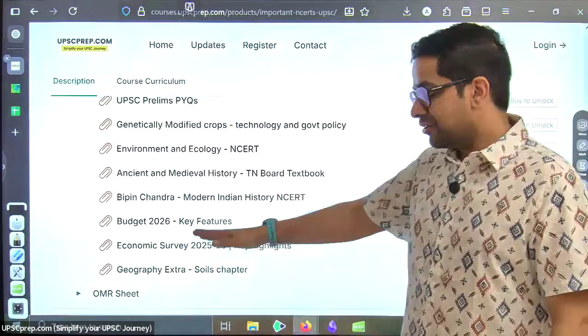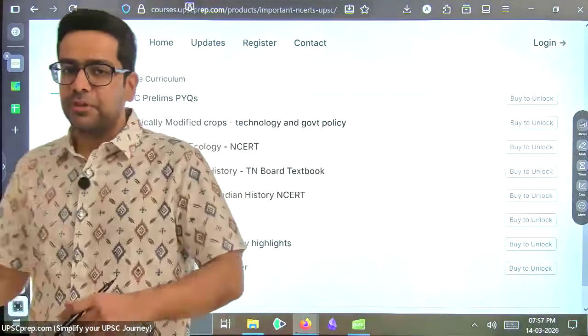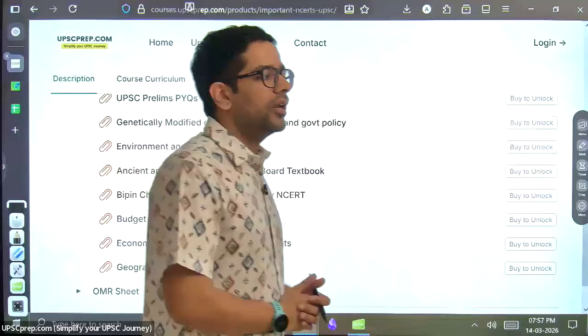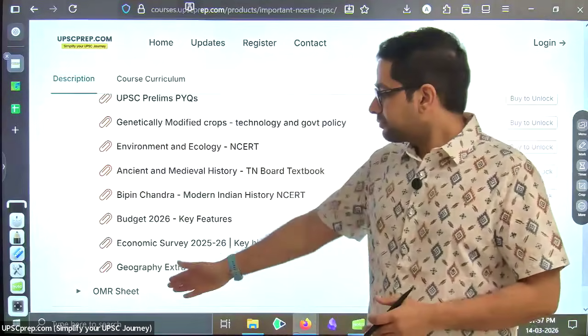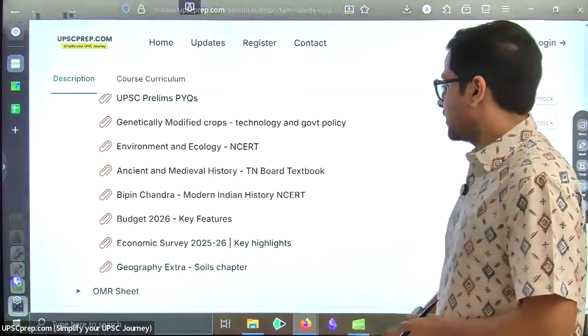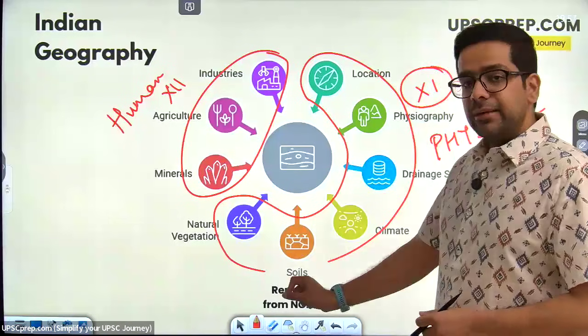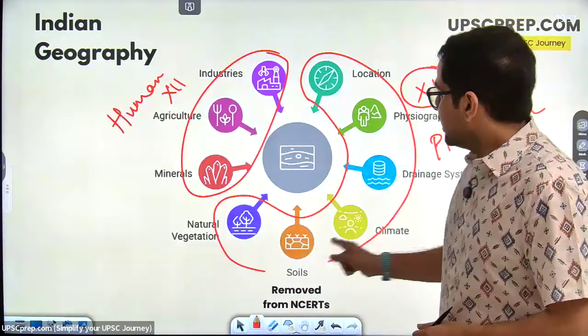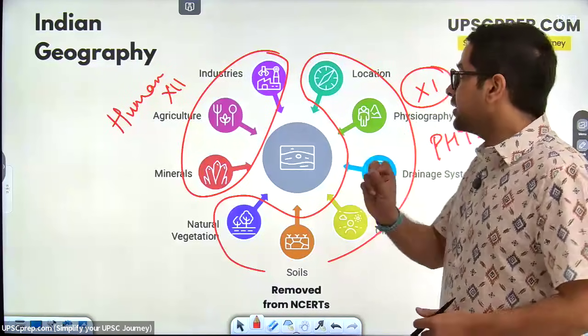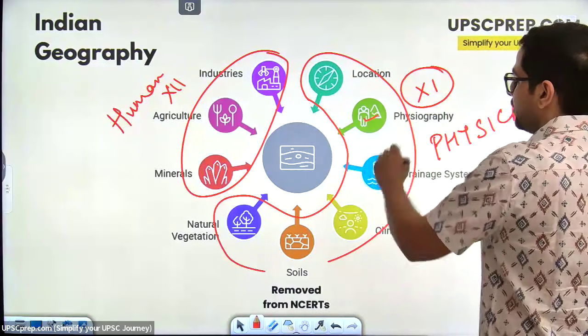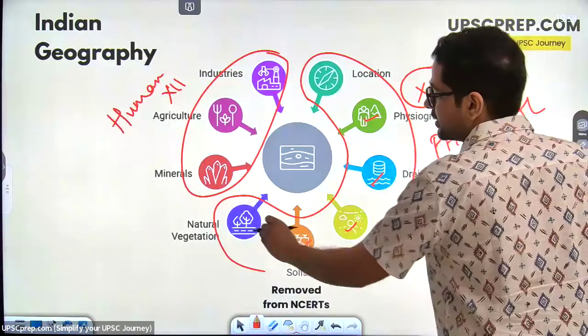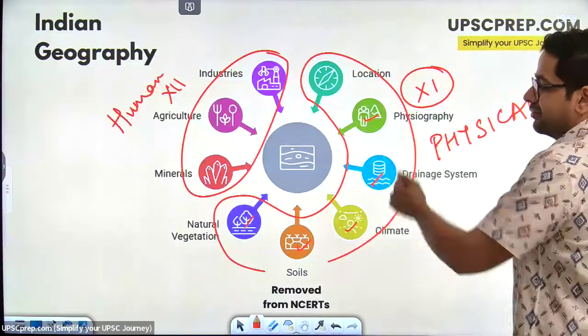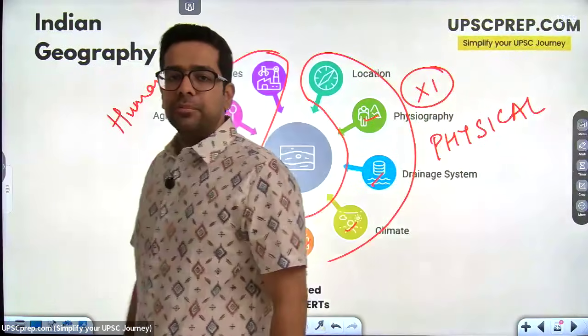but in supplementary material I have also put that extra chapter of soils. So this is just a scanned copy of the NCERT. I happen to have the old NCERT, and this is where you'll find this. So this is a good chapter. Get it? ये वाली सारी चीजें जो हैं आपकी क्लास 11th की NCERTs में हैं. Every year, physiography, drainage system, climate, soils, natural vegetation. Almost 3 questions will come from here.